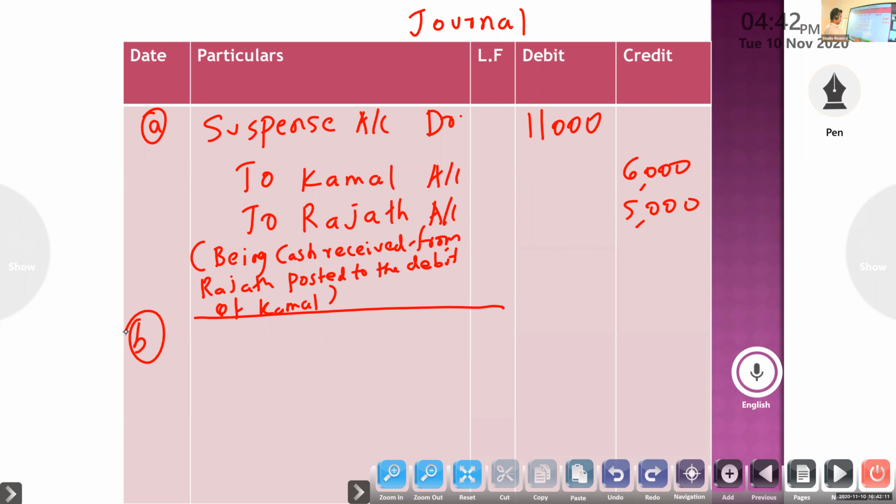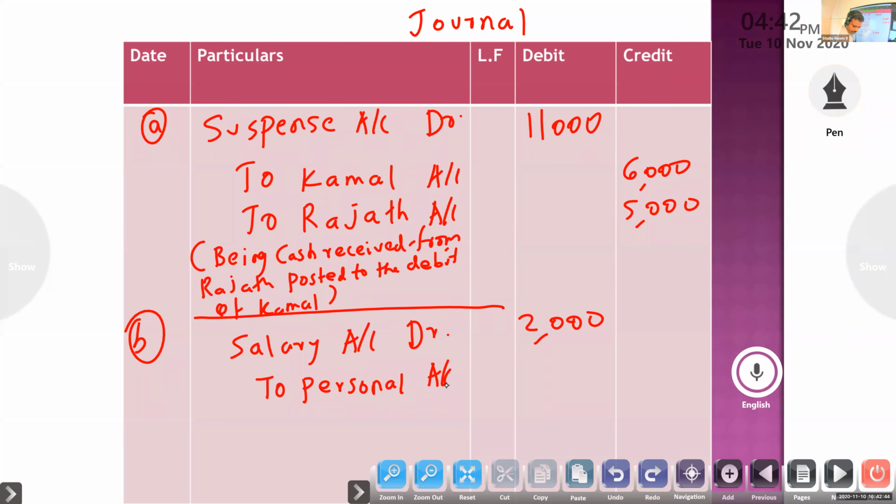Only the person is wrong, so rectification: Salary account debit 2,000, to personal account.